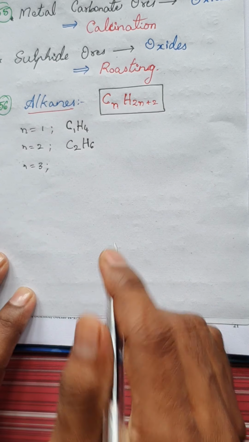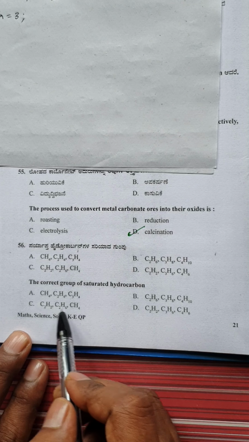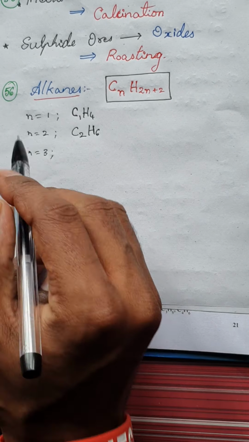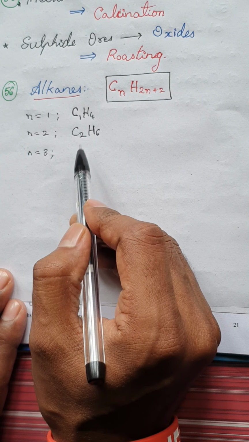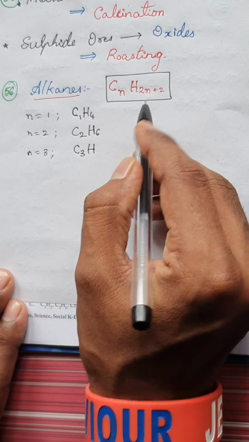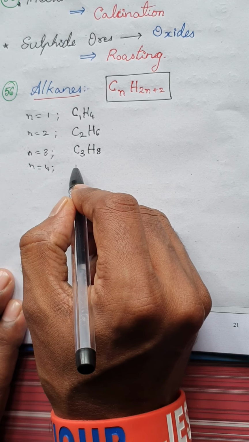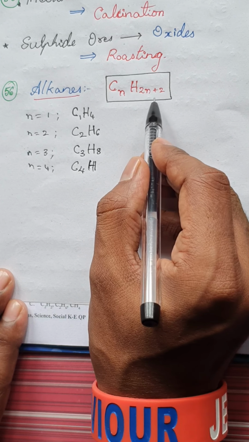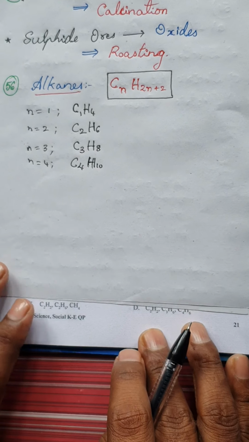Next, if you put n equal to 3, you can check here. The maximum option you have for C is C4. Let us check all the first four alkanes, which are methane, ethane, propane and butane. For n equal to 3, you will get propane. So it is C3H, 3 twos are 6 plus 2, that is 8. And finally n equal to 4, you will get butane, C4H, 4 twos are 8 plus 2, that is 10. Now you can check here